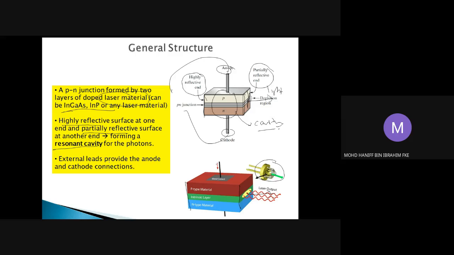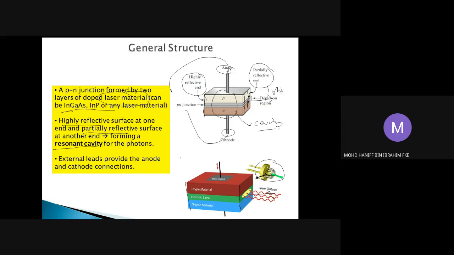The difference between the LED and laser diode, although it's made of the same PN junction and same material, is the formation of the resonance cavity. In LED we don't have any resonant cavity, but in laser diode we have this resonant cavity, which will amplify the photons or the light in this cavity. We're going to learn this in the next slide.